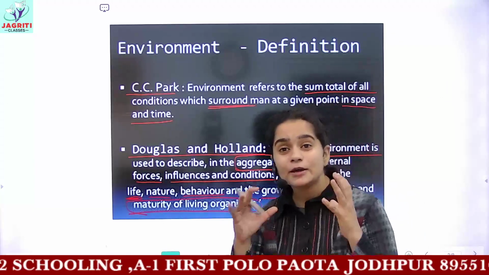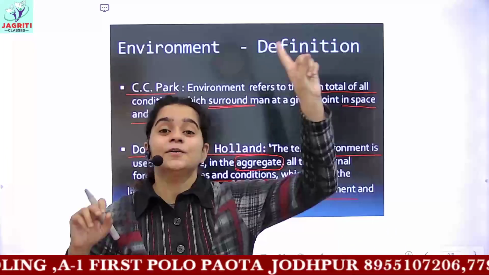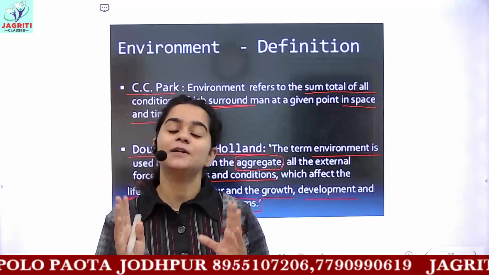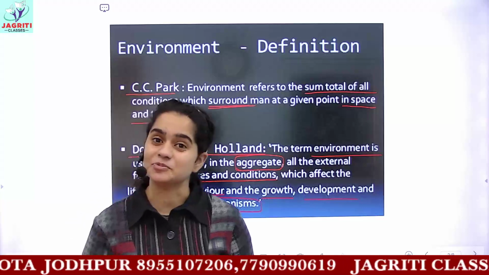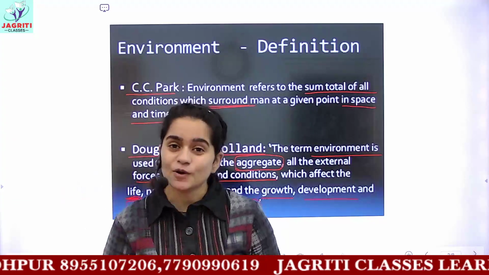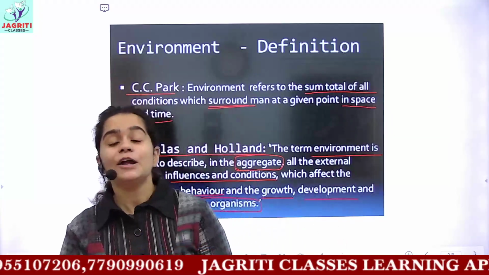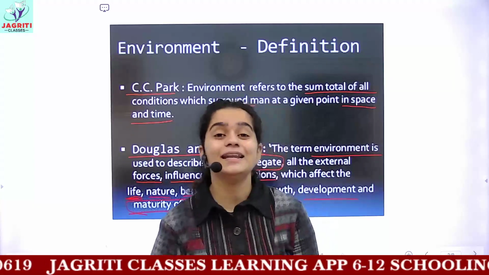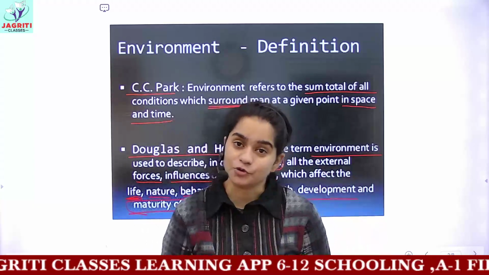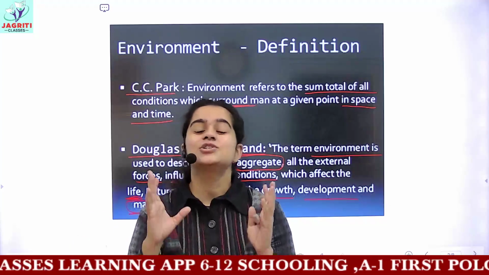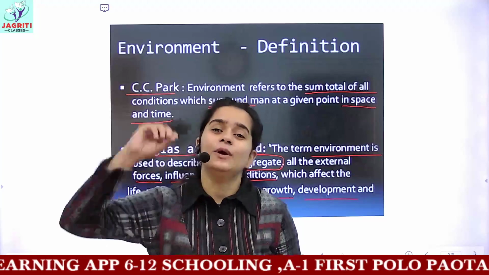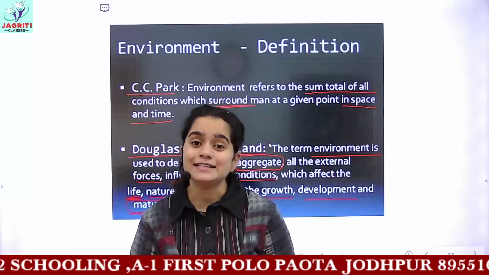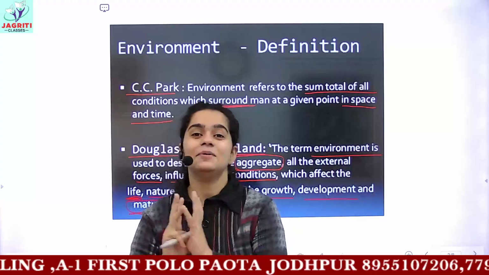We can classify all the waste into two major categories. The first is biodegradable, the next is non-biodegradable. I know you have done these terms in your junior classes. What do you mean by biodegradable? Biodegradable is a kind of waste which can be decomposed or degraded. They take a very long time, but at last they get decomposed. And non-biodegradable waste does not decompose, that is, it takes a much longer time compared to biodegradable, and hence we say that these wastes do not get decomposed. So these are biodegradable and non-biodegradable.